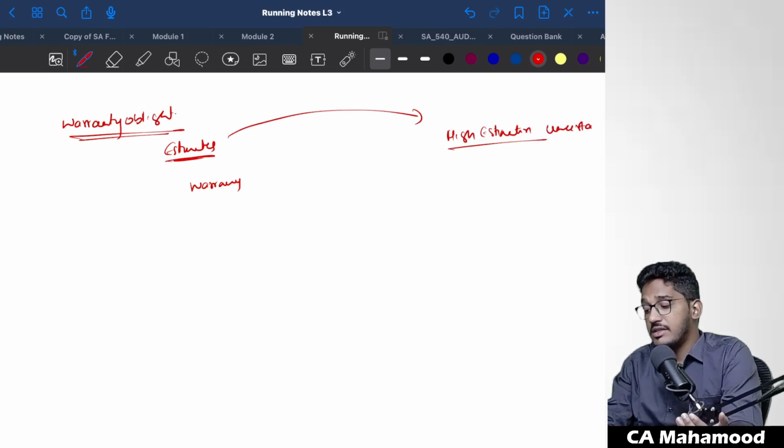Since the uncertainty is very high, the risk is also very high. The chances of misstatement happening in this area are also very high. On the other hand, you have created a provision for expenses. For example, an electricity expense provision you are creating.